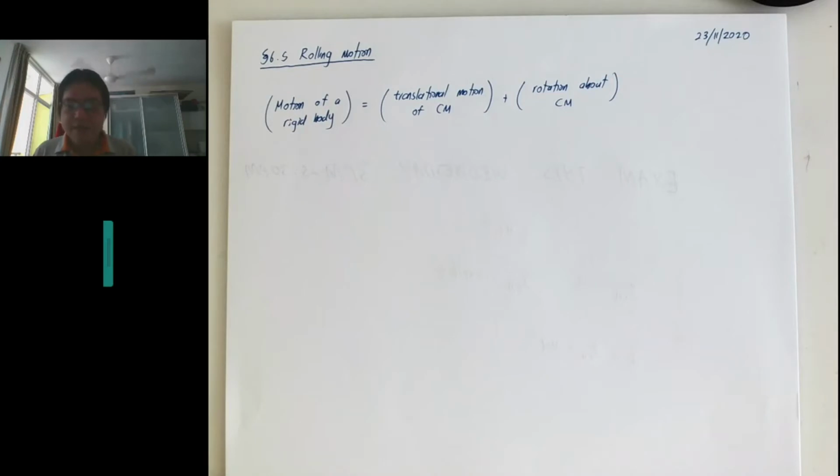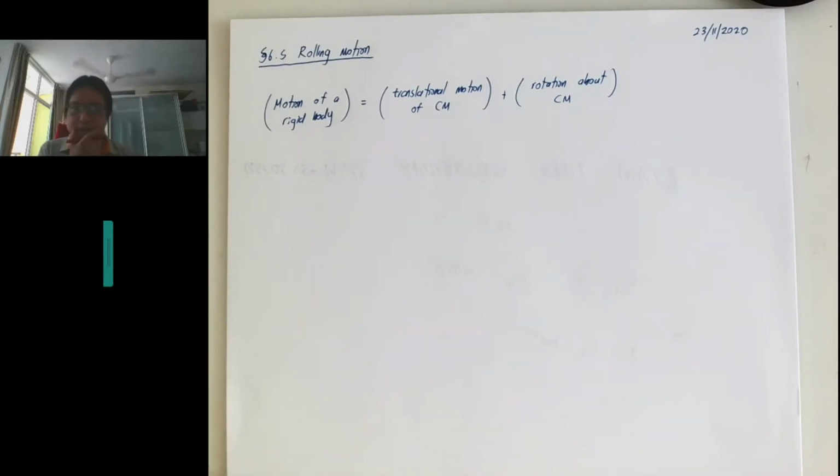So I'm in Windows now again, because I want to show you the animation in more detail. Last time in the previous class, we were running out of time, right? So I didn't have enough time to show you all the details about the rolling motion. So let's talk about rolling motion now properly. And yeah, we're going to spend basically 2 hours on it.